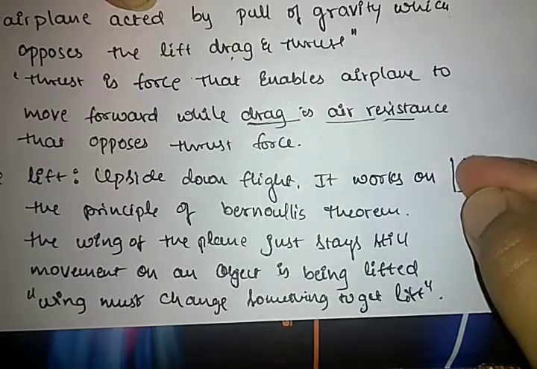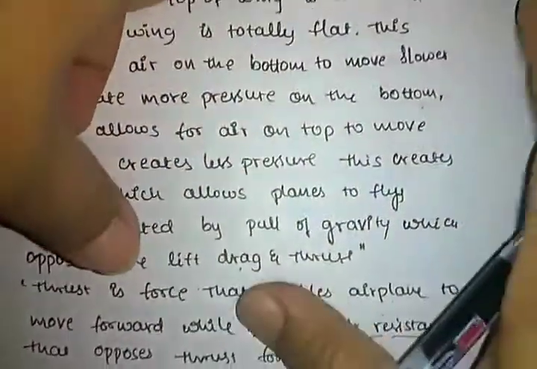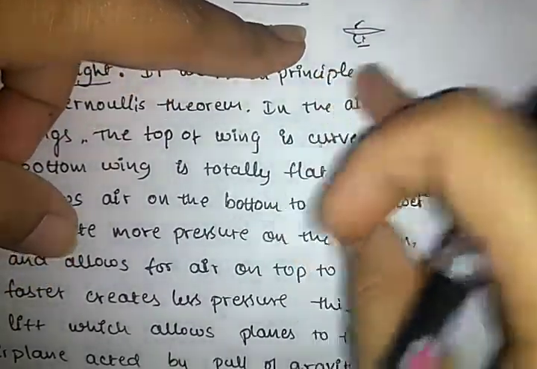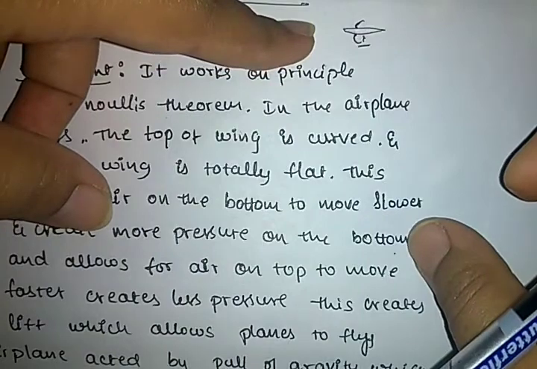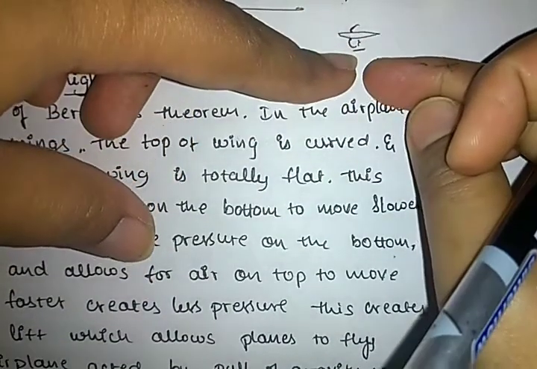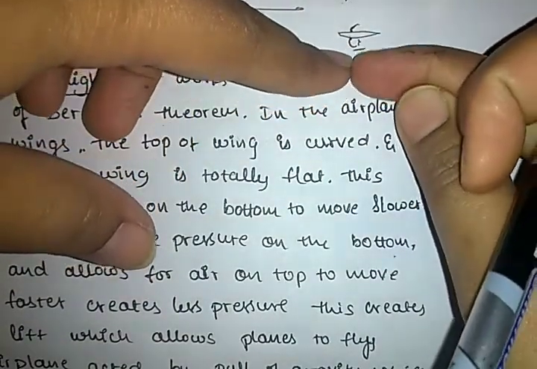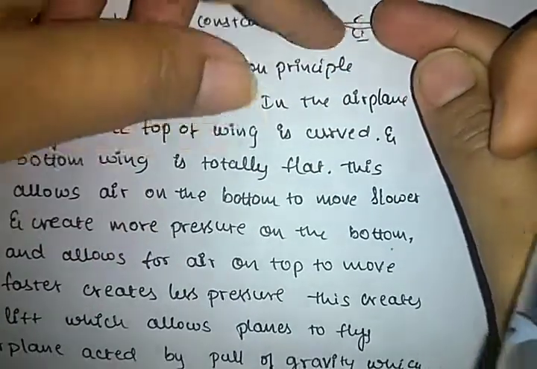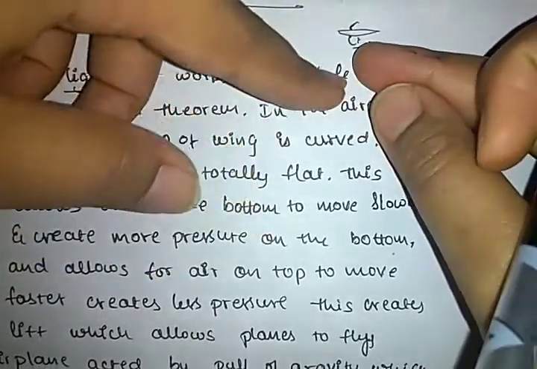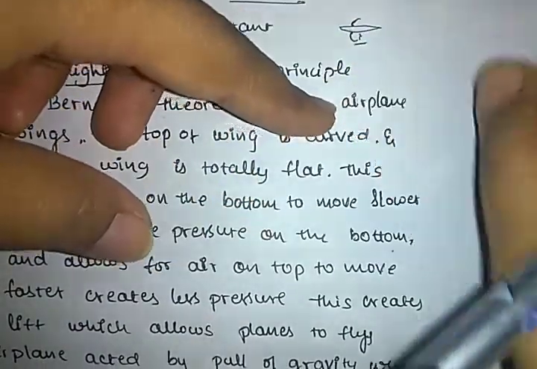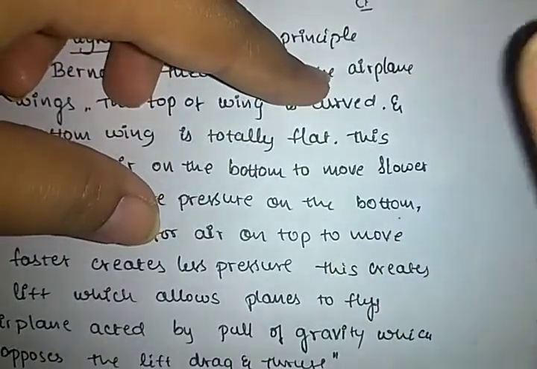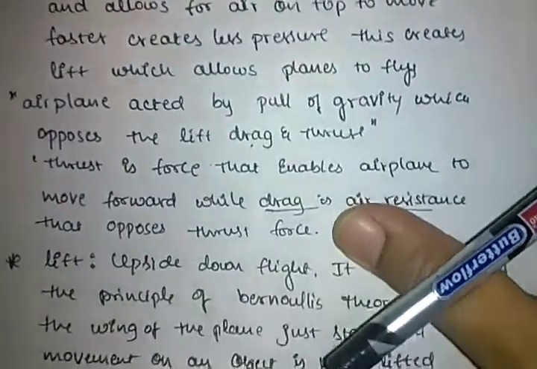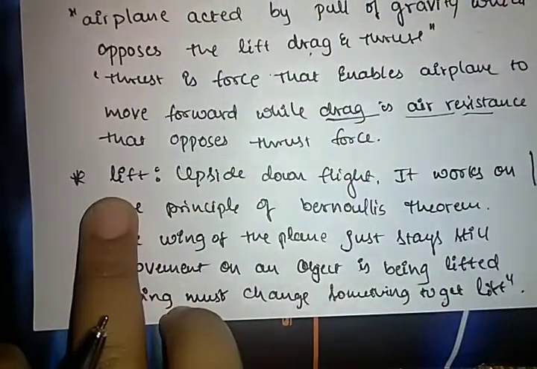In the wing of the plane, what happens? It just stays still, due to the movement of an object being lifted. Just imagine the object is being lifted, so it moves upward. So it must come downward, right? If we stop lifting, it comes downward. So the movement of an object is being lifted, the wing must change something to get lift. So that is what the lift is.